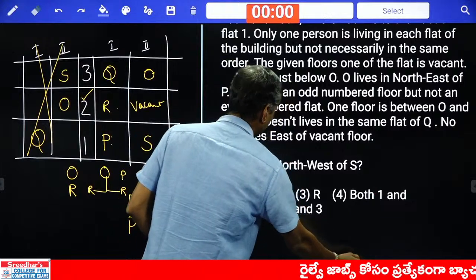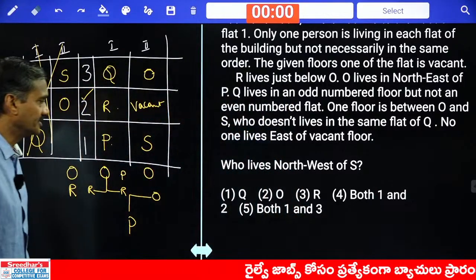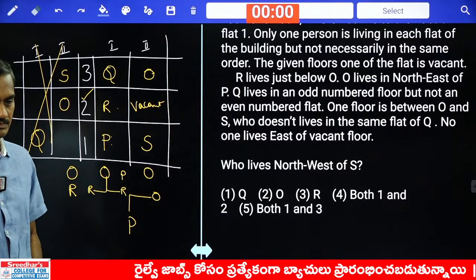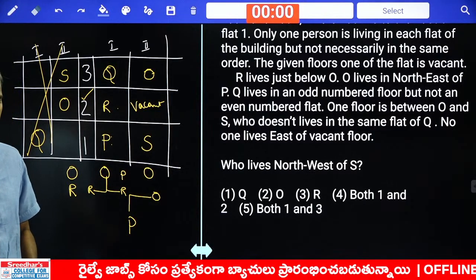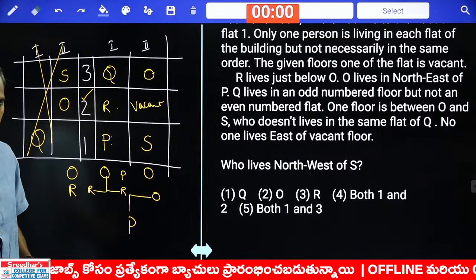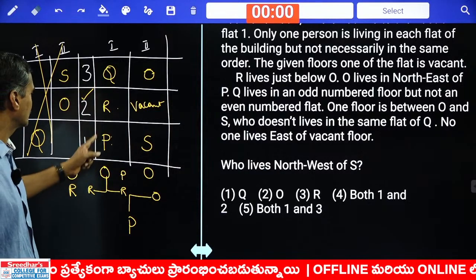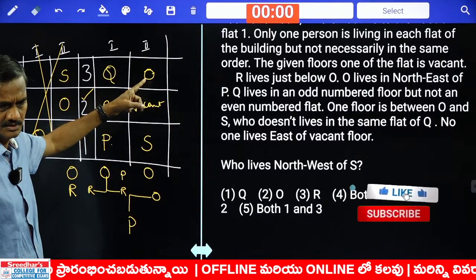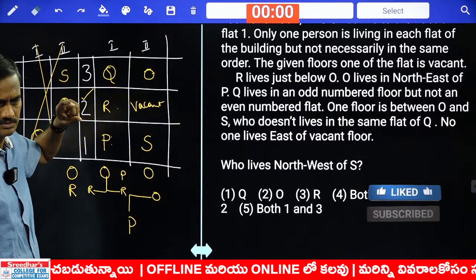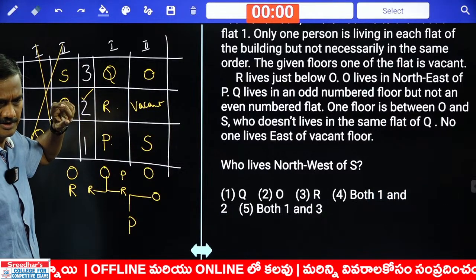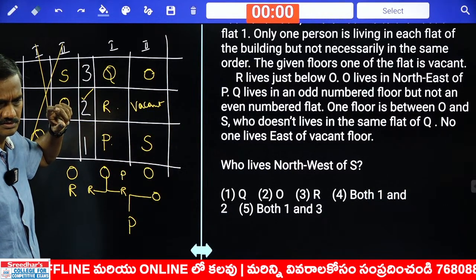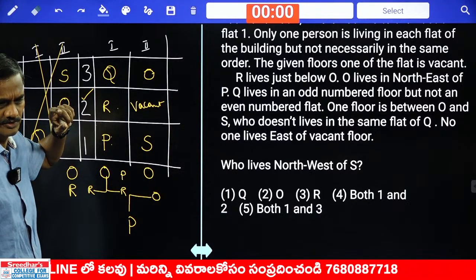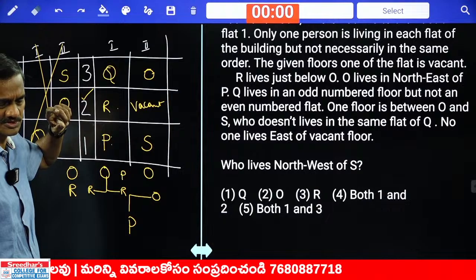Who lives to the northwest of S? Who is to the northwest of S? S, Mohan. O lives to the northeast of P. Yes, O is to the northeast of P. And P on first, and O lives in first and second flat is a possibility.